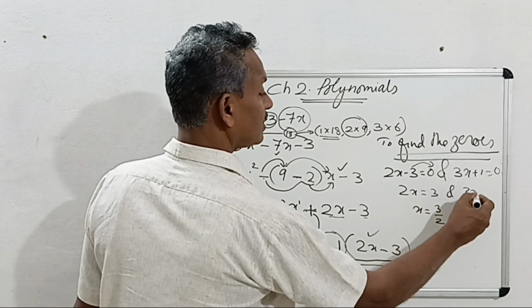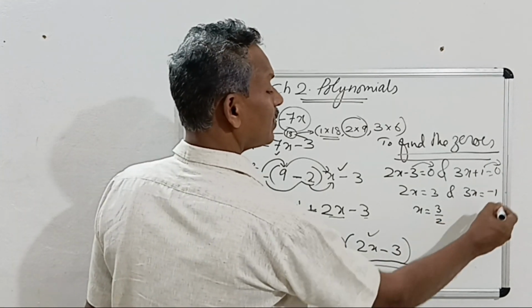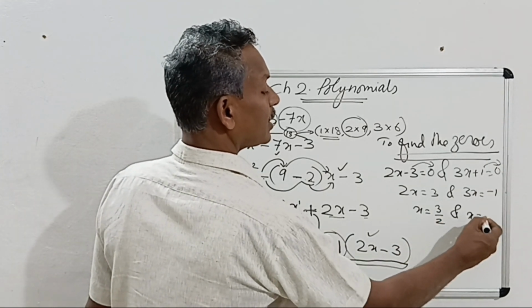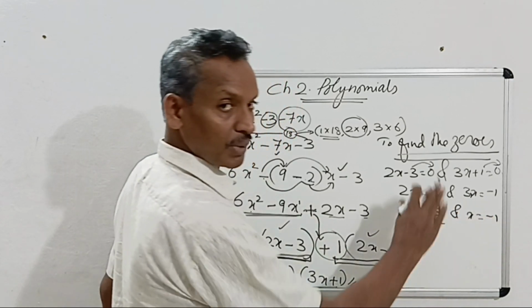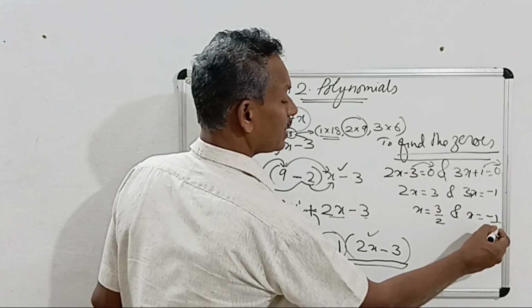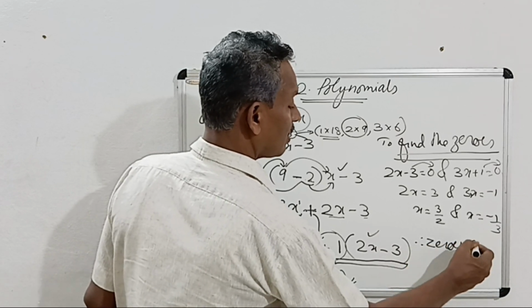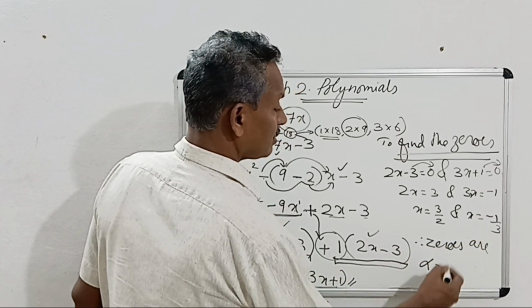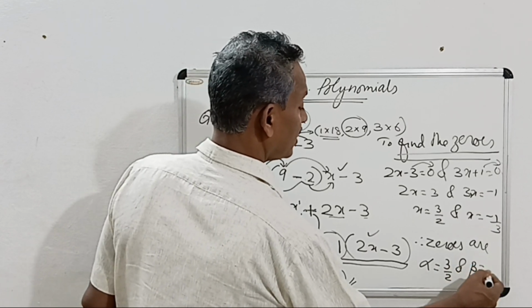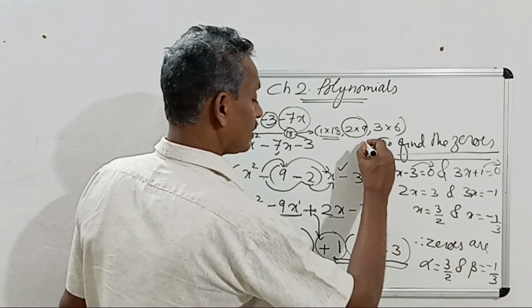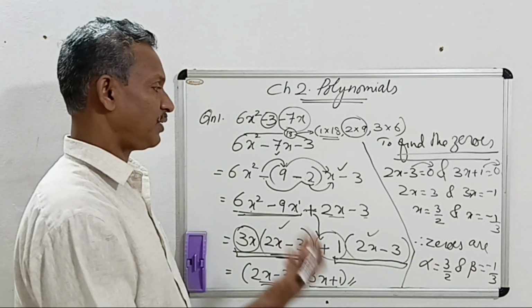And 3x is equal to plus 1 goes to the right side, it becomes minus 1 and x is equal to minus 1, and this 3 is multiplied, it goes to the other side and divided by 3. Therefore, which are the zeros? Zeros are alpha is 3 by 2 and beta is minus 1 by 3. These are the zeros.